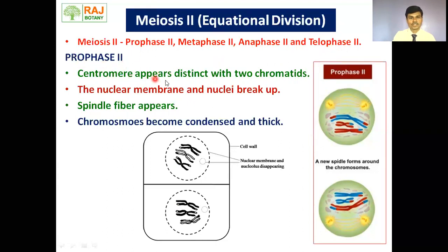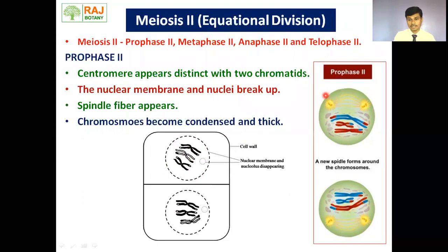Prophase second, centromere appears distinct with two chromatids. Here is a centromere and chromatids are there. Nuclear membrane and nucleolus break up. Means this is nucleolus and nuclear membrane starts to disappear. Then what appears? Spindle fibers start to appear. Chromosomes become condensed and thick. This is a distinguishing point of the prophase.